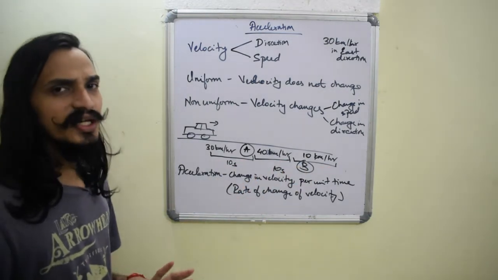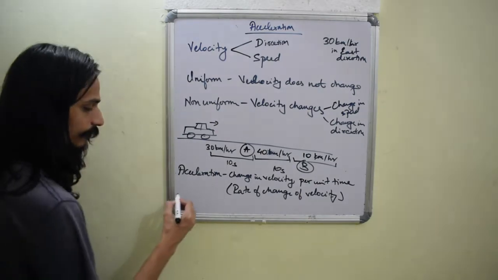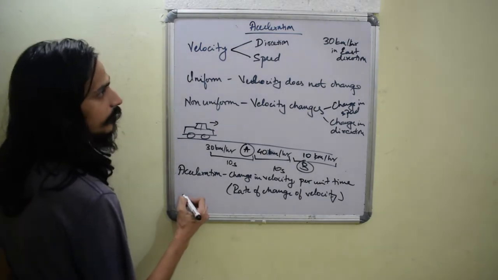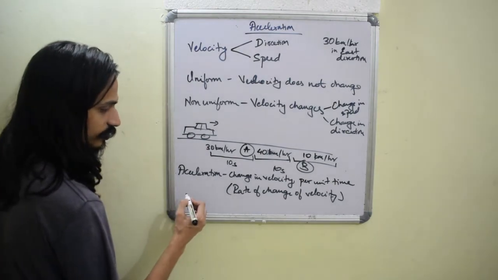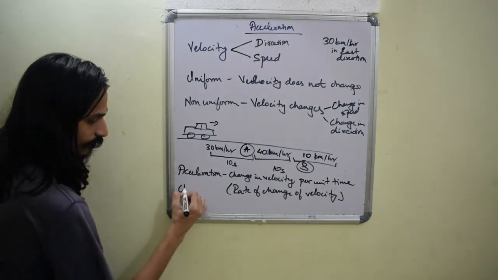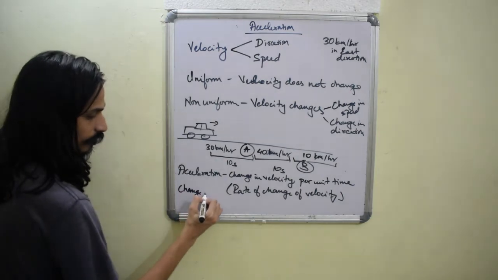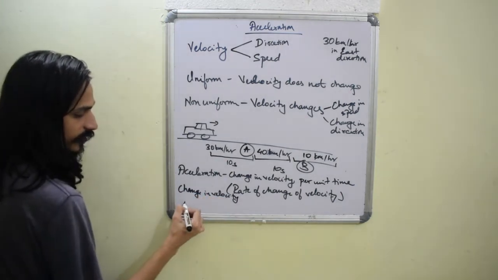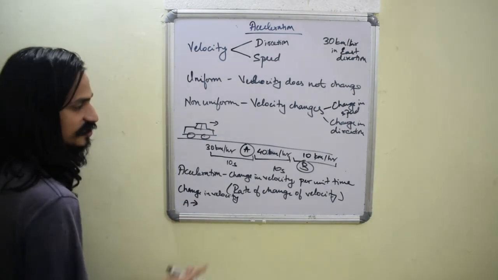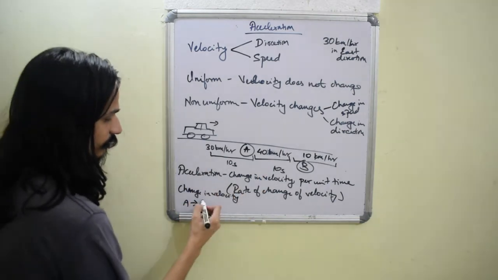Let's try to see if we can understand it like this. I'll write it here, I hope you can see. In A, how much is the change? 30 to 40, no?